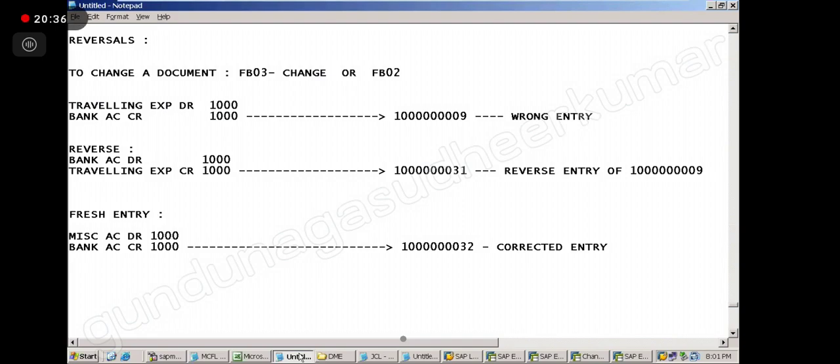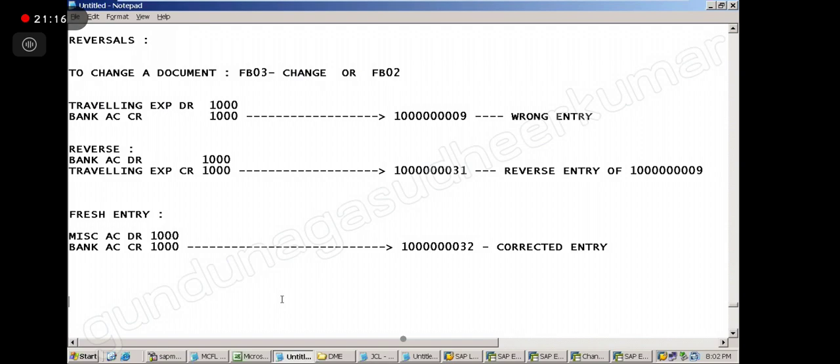But this is only for general entries. Suppose we make a mistake while creating a company name or any code and we want to change it later, this reverse entry is not going to be applicable there, right? Yeah, this is only for documents, for transactions. There you have to change the screen itself. Whichever screen you are talking about, company code or whatever, in the screen itself you have to change.